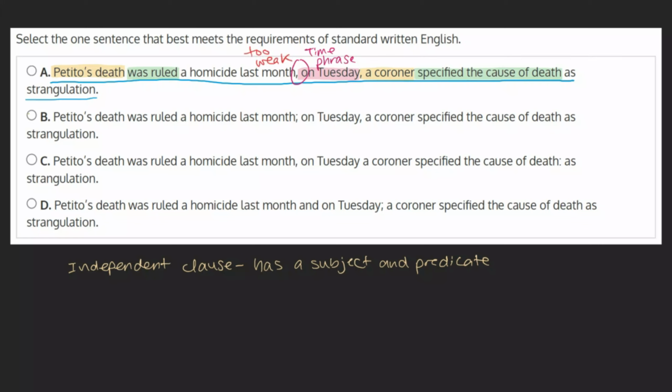comma is too weak to properly separate independent clauses. We could use a period, a semicolon, or a conjunction like and, but as a comma would be inappropriate here, we can mark this choice as incorrect.